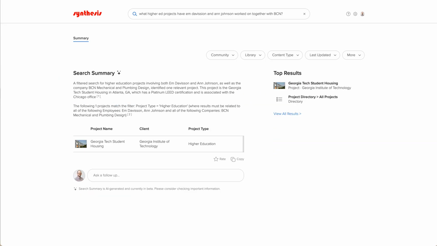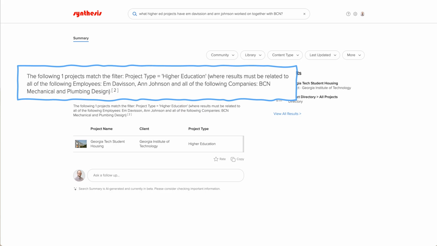What higher ed projects have M. Davison and Ann Johnson worked on together with BCN? So same query as before, except now we're tacking on an MEP firm to the question. So we've related employees to projects and companies to answer this one.